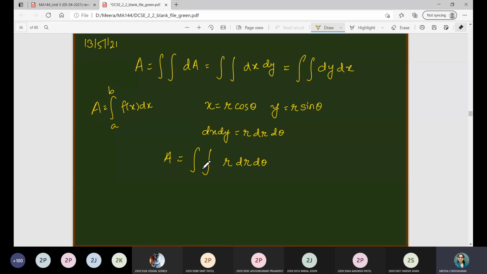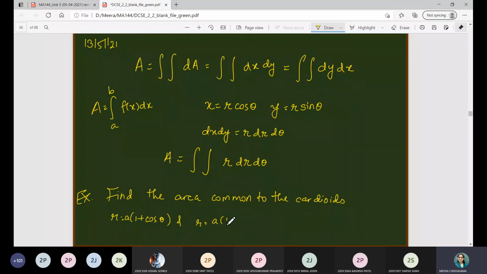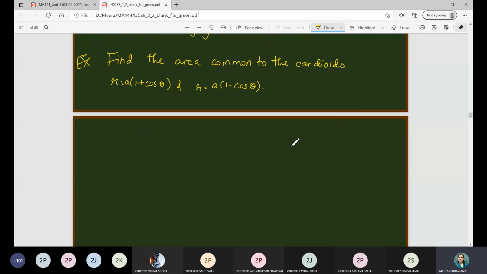So the first example we are going to see is: find the area common to the cardioids r is equal to a(1 plus cos theta) and r is equal to a(1 minus cos theta). In the beginning, when we started double integration in polar coordinates, at that time I discussed all these curves.